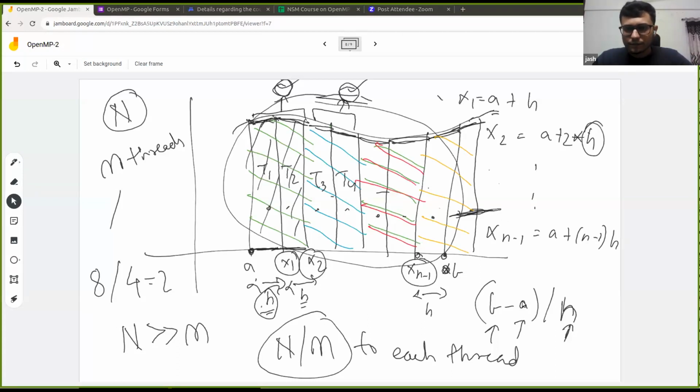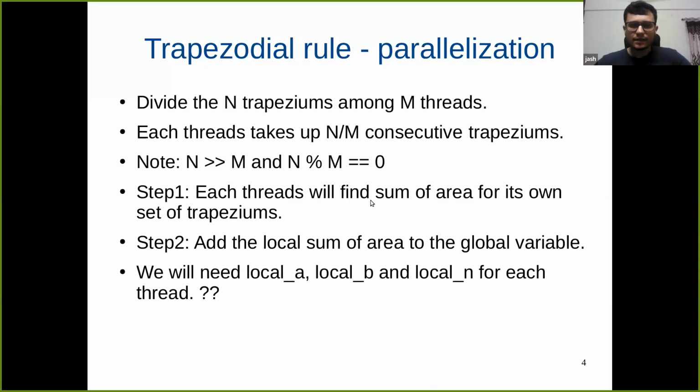Yeah, as I said, we'll divide n trapeziums among m threads. Each thread takes up n by m consecutive trapeziums. This is important: each thread will take consecutive trapeziums only. So thread 0 will take trapezium T1 and T2, thread 1 will take T3 and T4, and so on, as we saw, right?